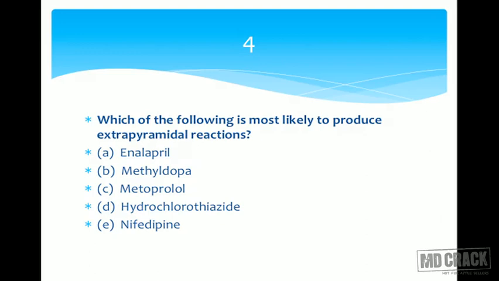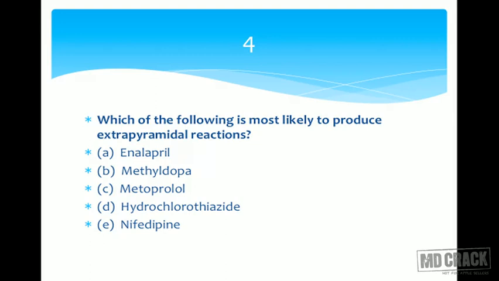Now we start with question number 4. Here's your question on your slide. Which of the following is most likely to produce extrapyramidal reactions? Options: enalapril, methyl dopa, metoprolol, hydrochlorothiazide, and nifedipine. Are you thinking? Extrapyramidal reactions. Do you remember any disease in which you call it extrapyramidal reactions? A simple statement: Parkinson disease.